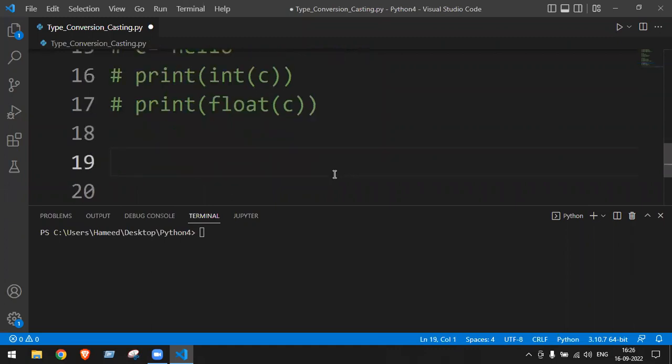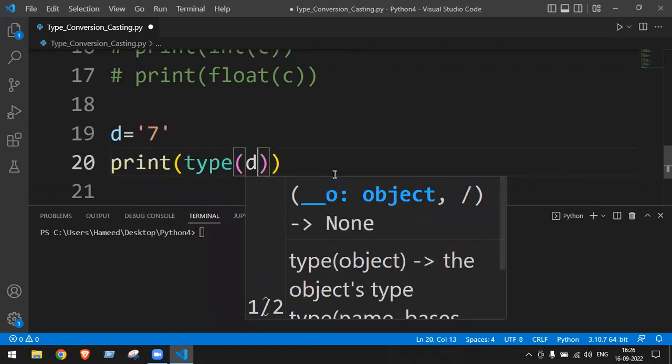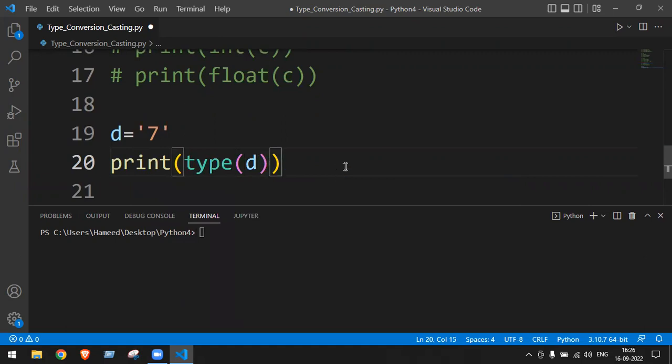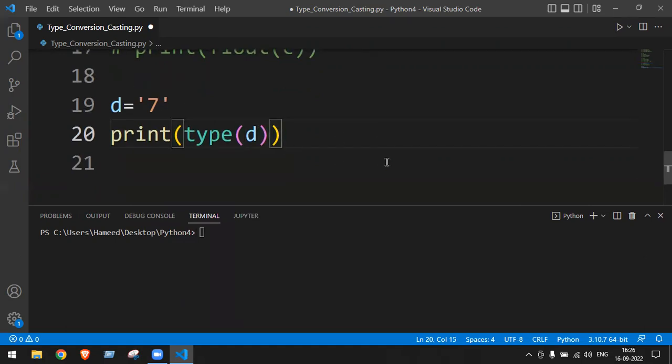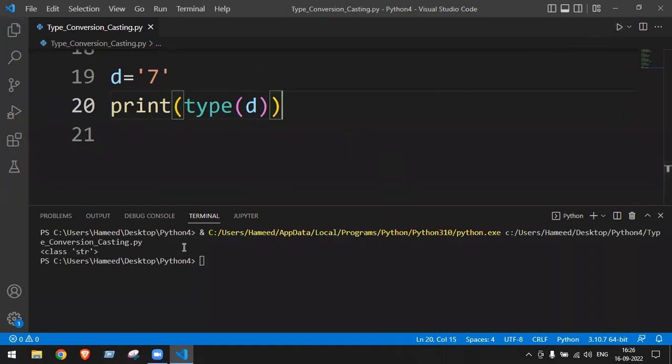Now observe the screen, then you can make a note. Suppose I take d is equal to "7". Tell me, what is the type of d? Yes, d is of type string.